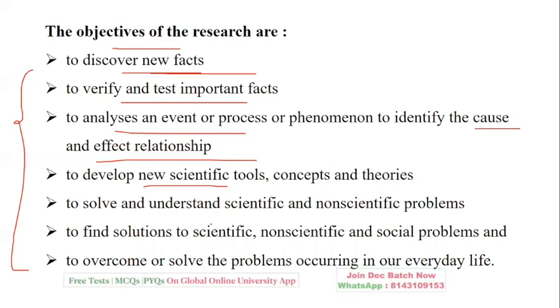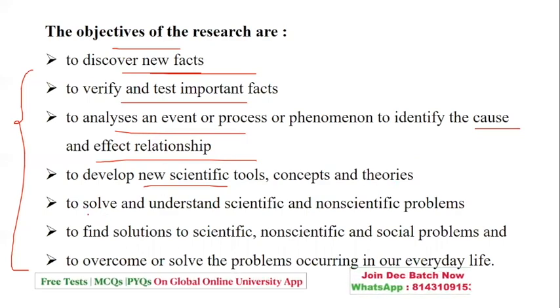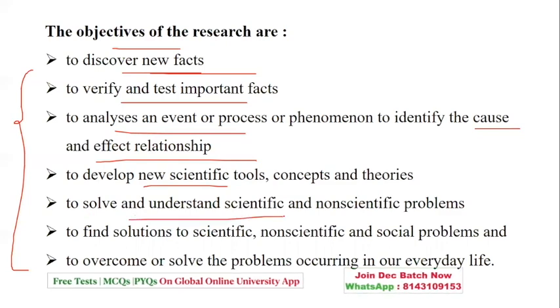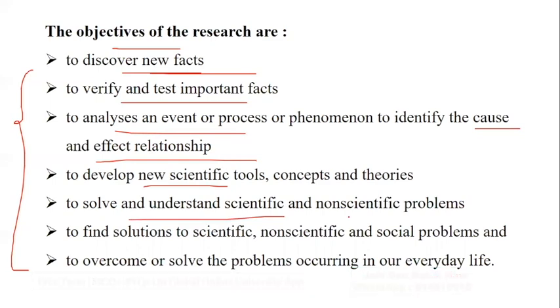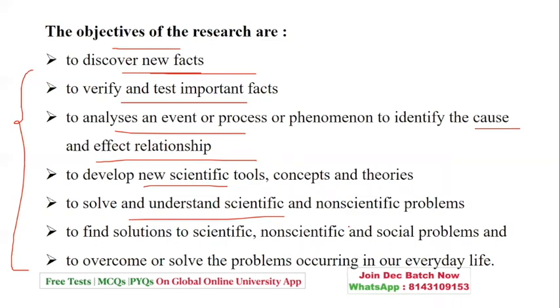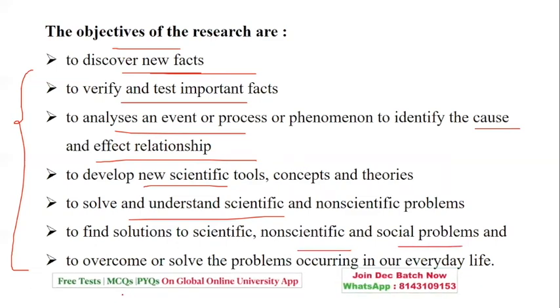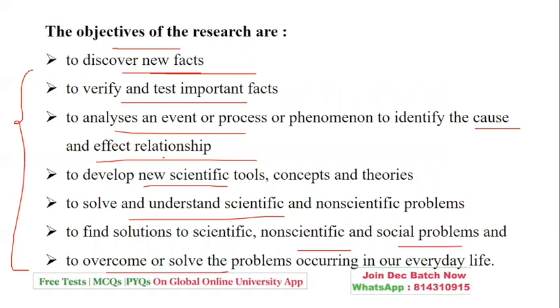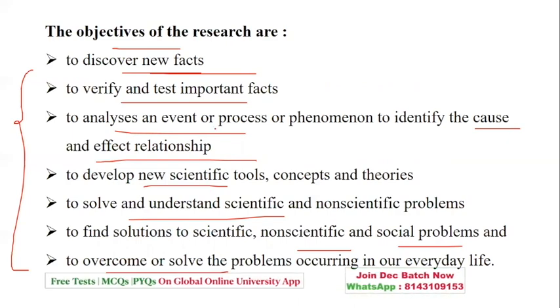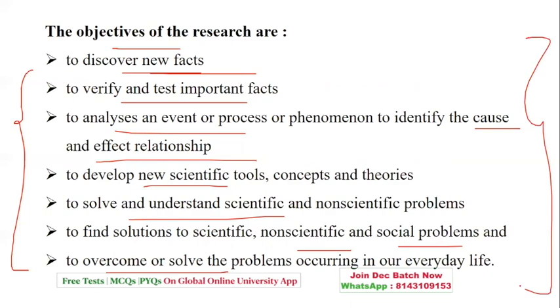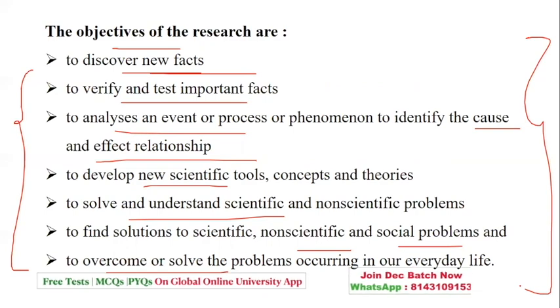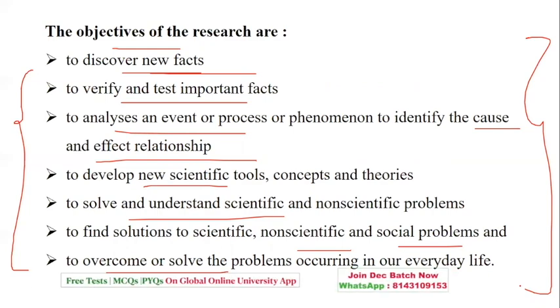From the existing ones you can come up with a new theory in the form of your deductive and inductive methods, to solve and understand scientific and non-scientific problems, to find out the solutions scientifically, in the form of scientific, non-scientific, as well as social problems, to overcome and solve the problems occurring in our day-to-day life. Okay, so this was basically the concept with respect to the objectives of research. Here also you definitely get a question where they give you some points of objective, and that one odd man out is added. You have to recognize the correct objectives.